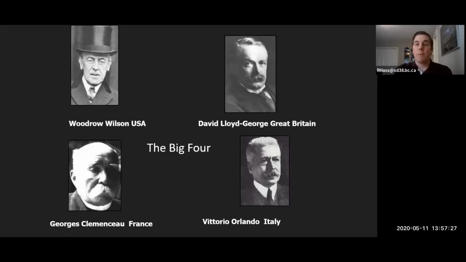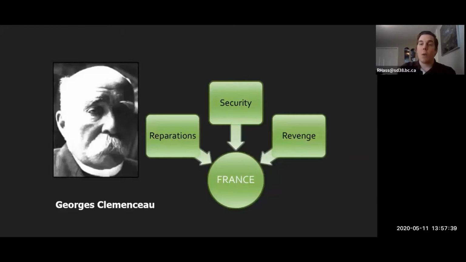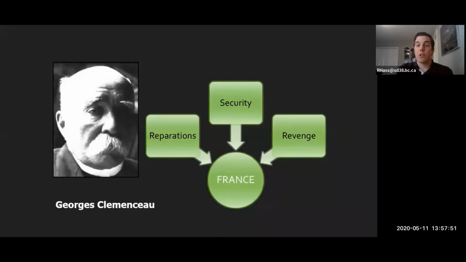So looking at the Big Four, which were the four main leaders of this conference, there was Woodrow Wilson from the United States, David Lloyd George from Great Britain, Georges Clemenceau from France, and Vittorio Orlando from Italy. Now, looking at what these gentlemen wanted to achieve in this conference, Georges Clemenceau wanted revenge. He wanted reparations from Germany, mainly because World War I was mainly fought on French soil. He wanted to make sure another war wouldn't happen in France.